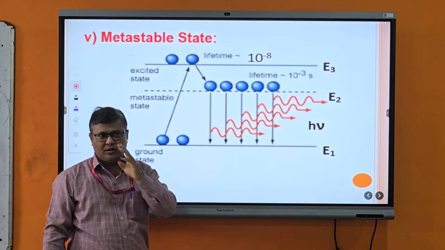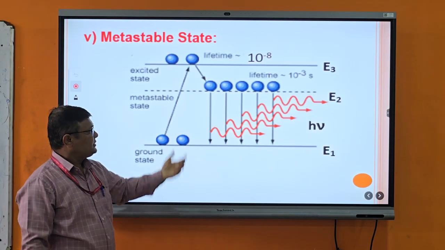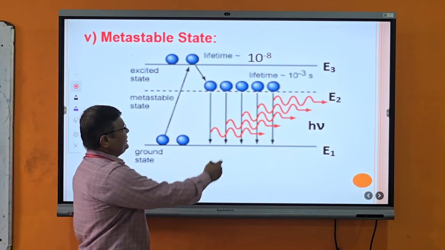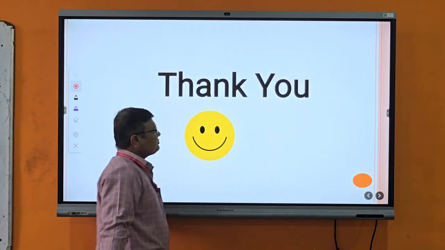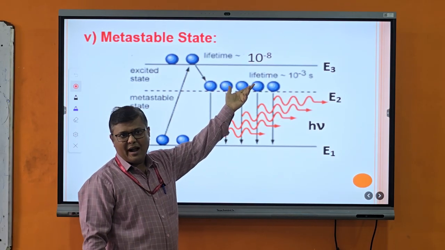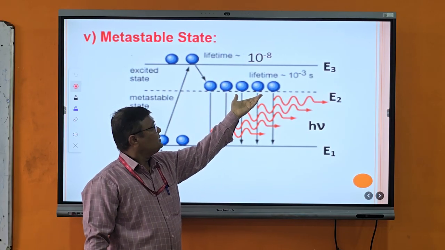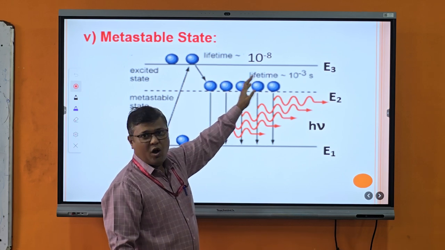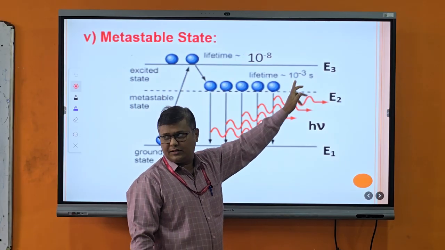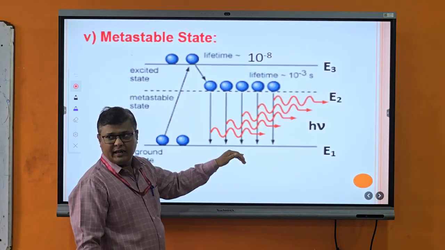So in this way, population inversion would not be achieved. To achieve population inversion, we must have an energy state with a longer lifetime. That is the metastable state. In this case, a large number of atoms spontaneously drop and accumulate at the E2 level, and the E2 level holds the atoms for a longer period of time, 10 to the minus 8 to 10 to the minus 6 to 10 to the minus 3 seconds. Therefore, population inversion is achieved between the E2 and E1 levels.